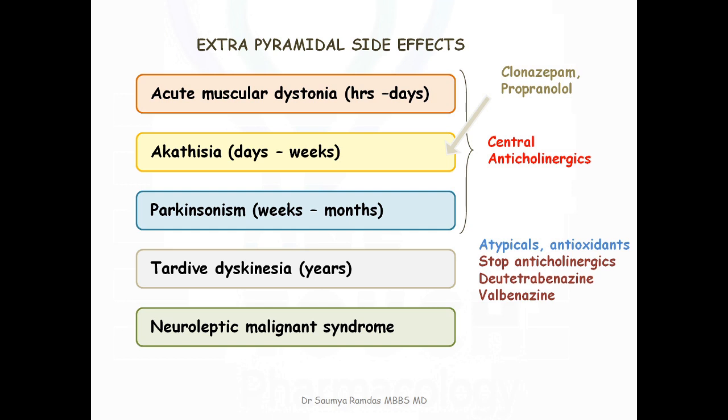Of late, drugs like deutetrabenazine and valbenazine, which are vesicular monoamine transporter 2 blockers, have been approved in the treatment of dyskinesia. Neuroleptic malignant syndrome is managed with the help of dantrolene sodium or bromocriptine.